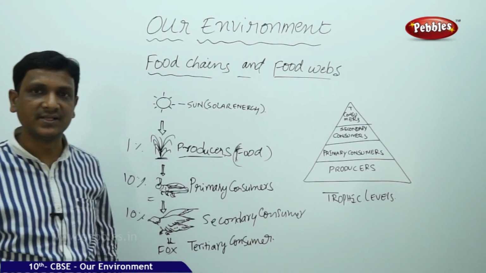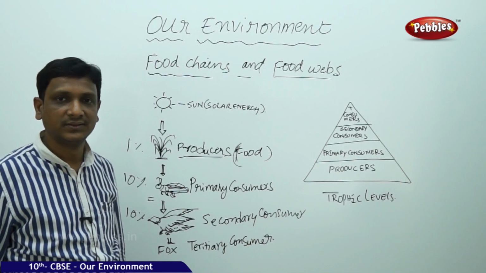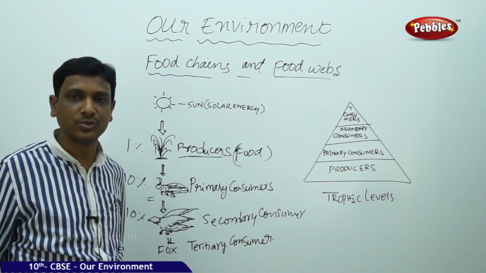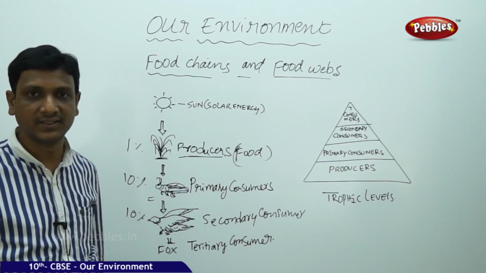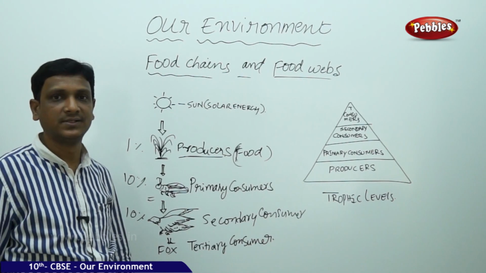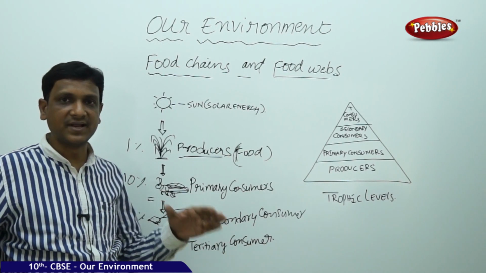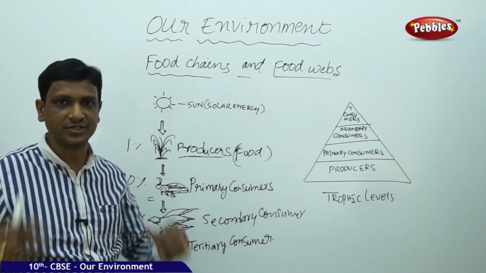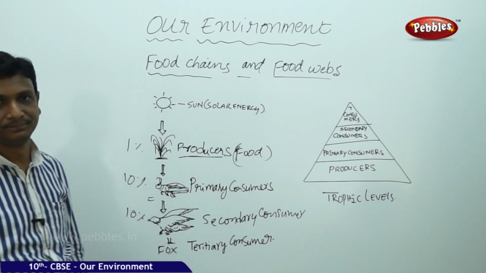In a forest, the number of tigers is very small compared to the grass or plants. Tigers are countable. You might have studied in social studies about reserve forests and how many tigers there are: 500 tigers, 600 tigers, countable. But can anyone say how many plants there are in a forest? So producers are in very large number, and energy transfers from solar energy to the producer, to the primary consumer, to the secondary consumer, to the tertiary consumer. In most cases, the tertiary consumers are carnivores.